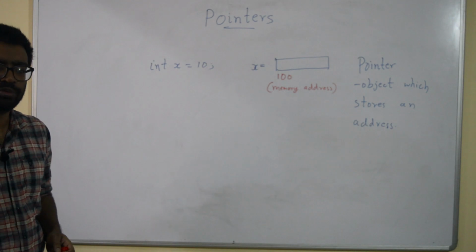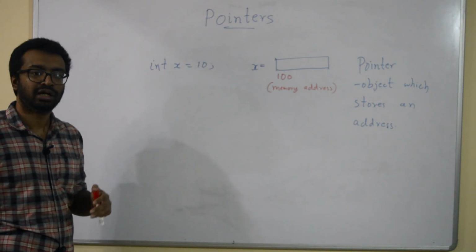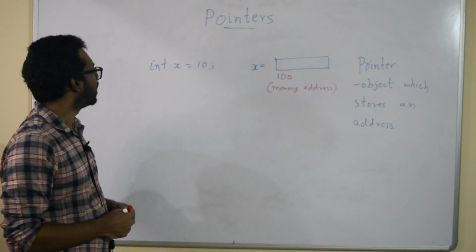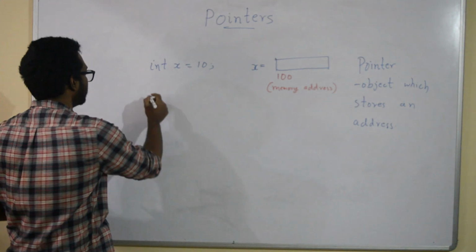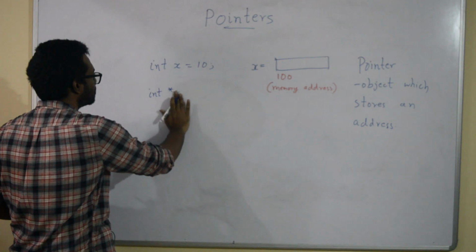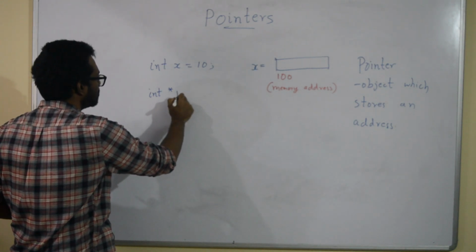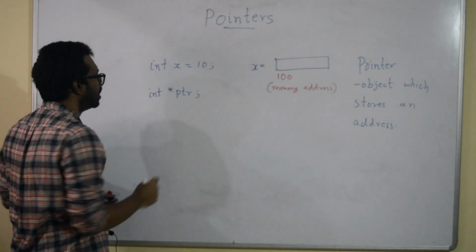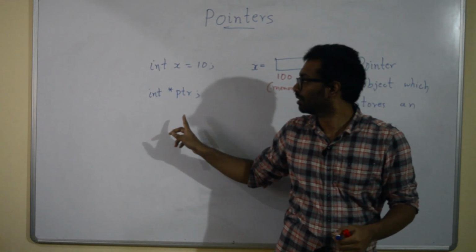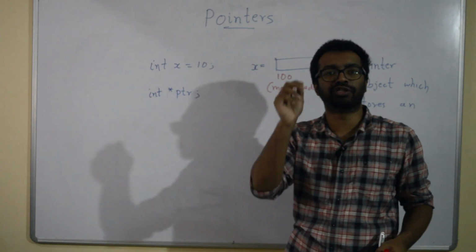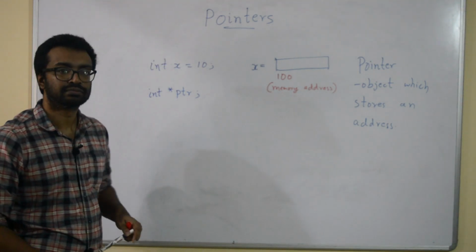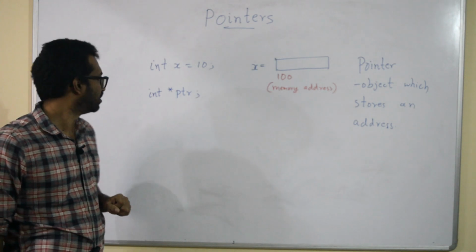Right. How do I create a pointer? How do I declare a pointer in C? That's the next thing. If I want to declare one, let me write. So here I have declared a pointer ptr. This is a pointer which points to an integer variable. What do I mean by that?